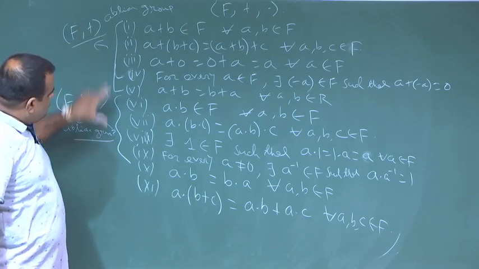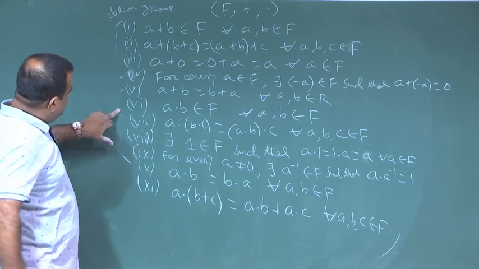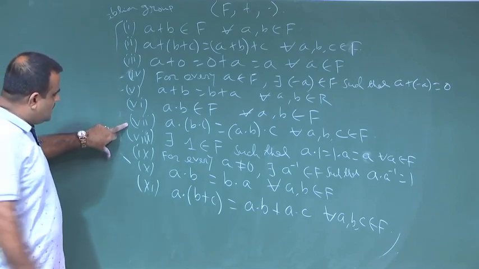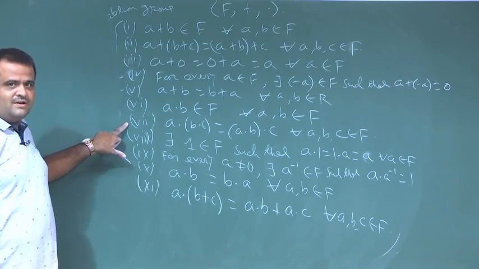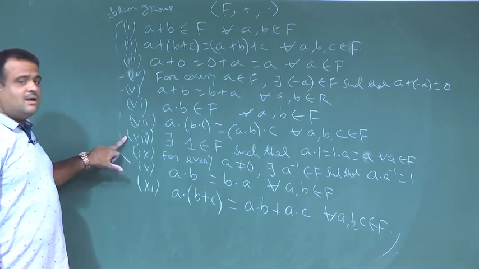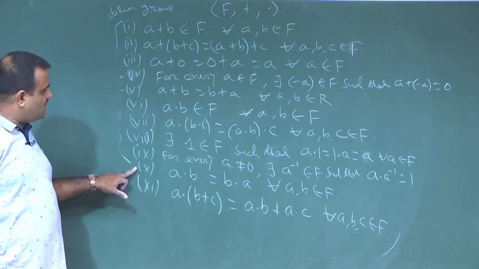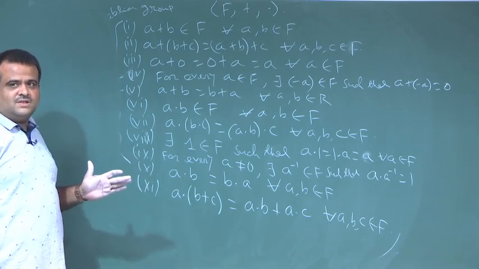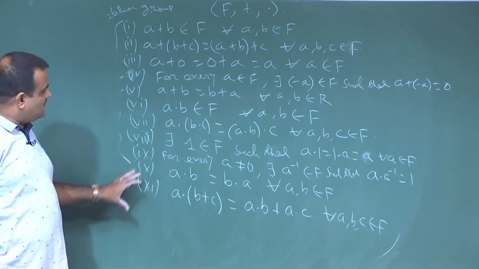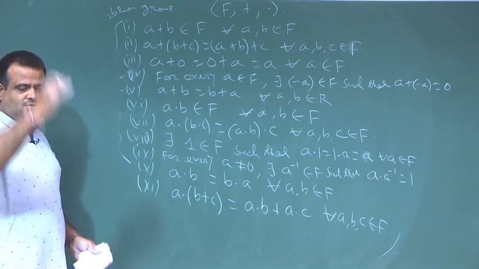Okay. So, up to this, along with the distributive law with the right distributive also, it is a ring. Now, if we include this one, this is a ring with unity. Now, if we add this, this will be a commutative ring with unity. Now, if we add the no zero divisor property, then this is an integral domain, and then if we add the existence of inverse, this will give us a field. So, this is the hierarchy.